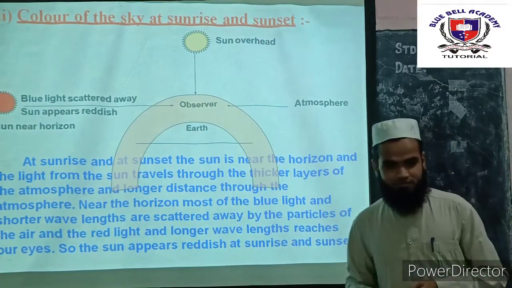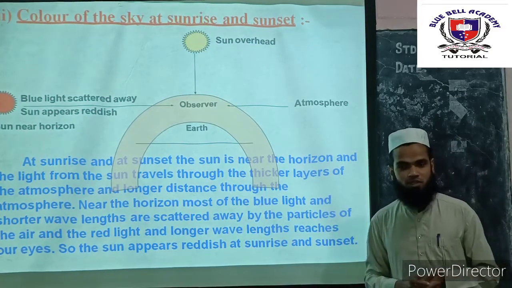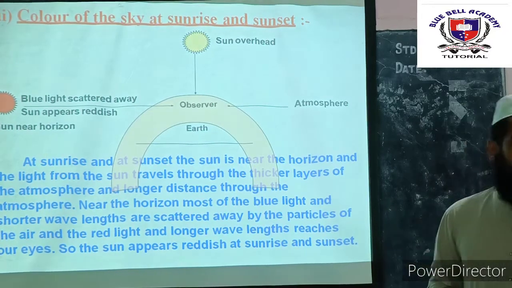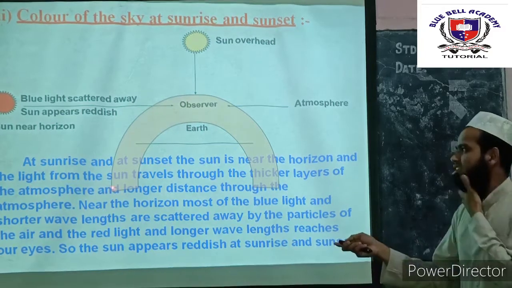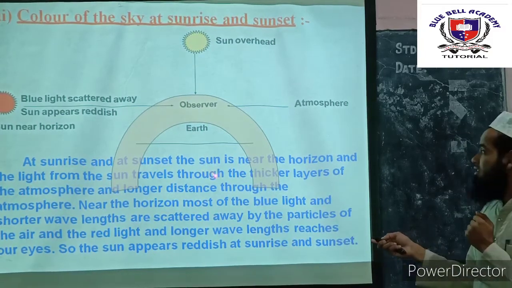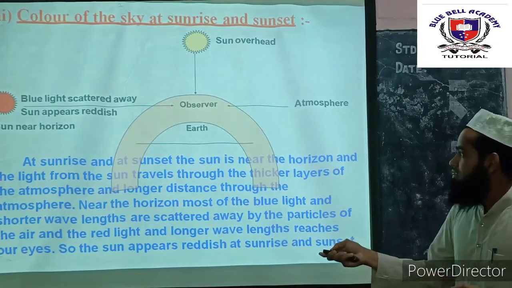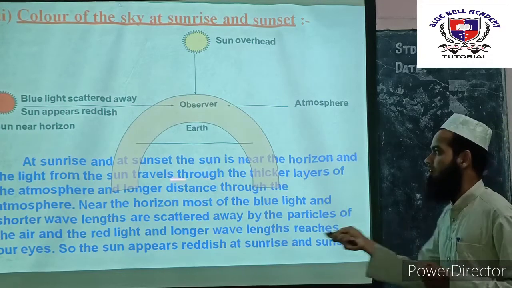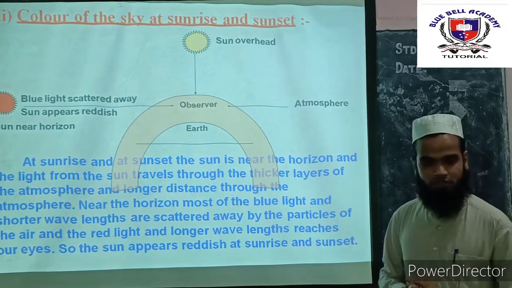Then finally we have a last concept in your textbook, that is, during the sunset and the sunrise, what will be the color of the sky? At sunrise and sunset, the sun is near the horizon, and the light from the sun travels through a thicker layer of the atmosphere and a longer distance through the atmosphere.